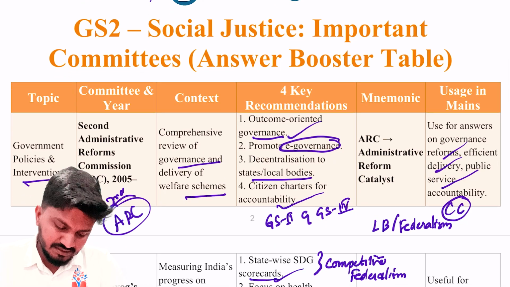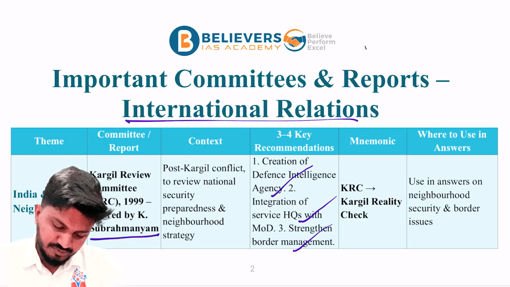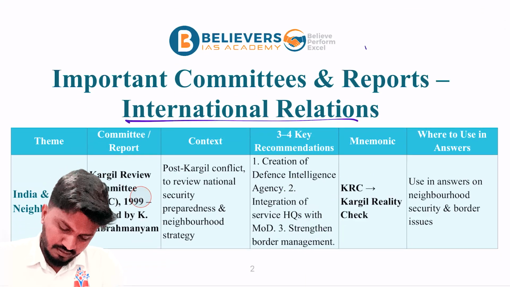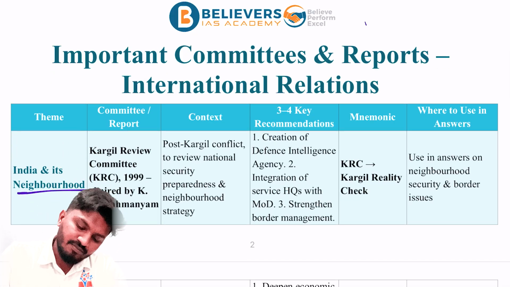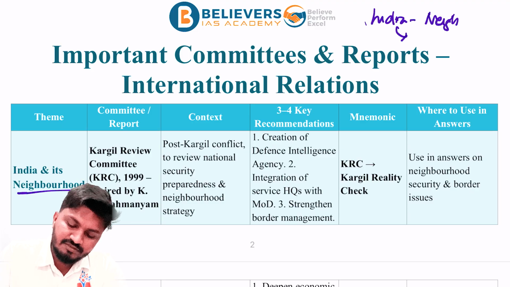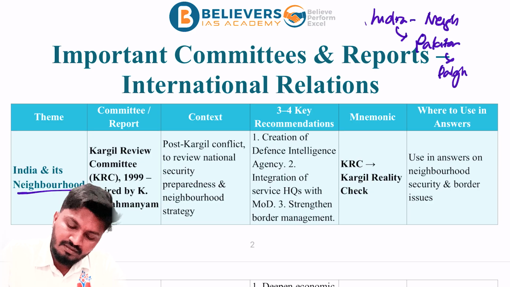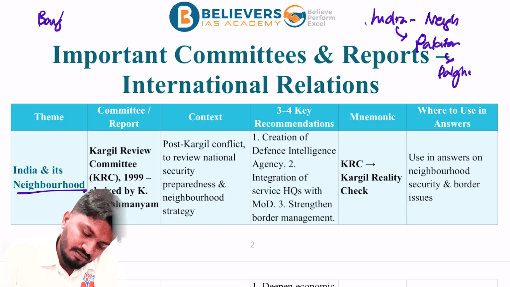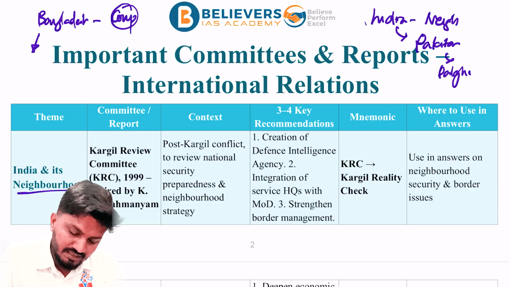Now, important committees with respect to international relations. The first committee is with respect to India and its neighborhood. India and its neighborhood is going through a phase of turmoil. See, for example, India with respect to Pakistan, the recent Pahalgam attack. India with respect to Bangladesh: in Bangladesh there was a regime change, more of a coup, and this new regime wants Sheikh Hasina to be extradited, and India, on humanitarian grounds, doesn't want to extradite Sheikh Hasina. So the issues are there with Bangladesh as well.